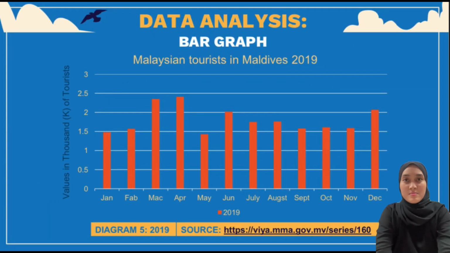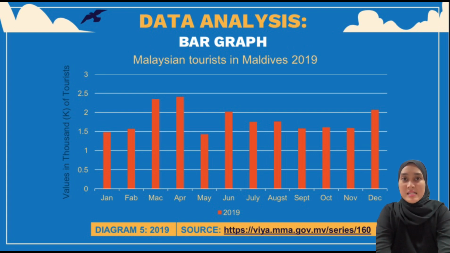This bar graph shows the number of tourists from Malaysia to the Maldives from January to December in 2019. It can be clearly seen that there were 1.48 thousand Malaysian tourists in the Maldives in January, 1.57 thousand in February, 2.35 thousand in March, and 2.41 thousand in April.